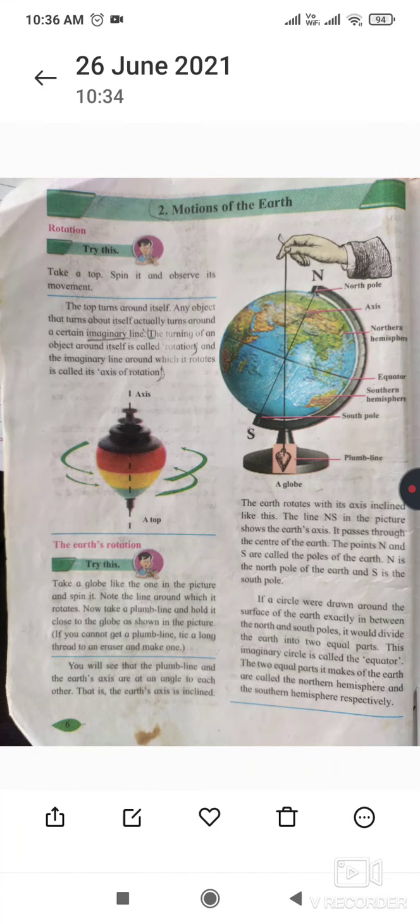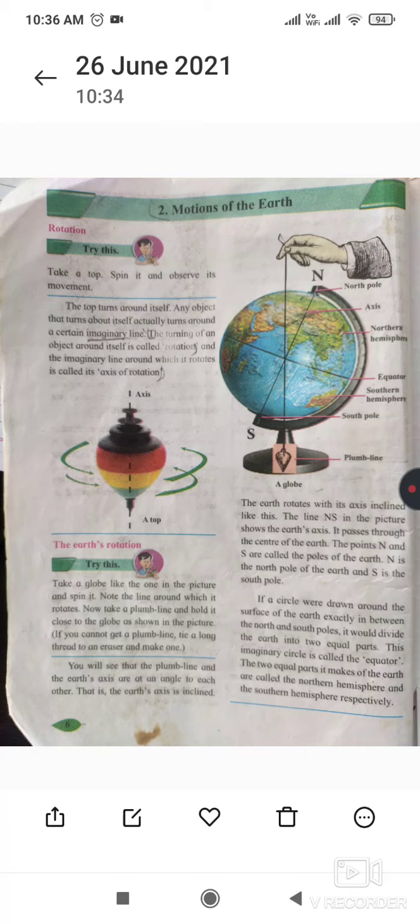Basically, of the planets in the planetary system, only earth bears living beings. No other planets have yet been found with any living things. Life is present on the earth, not on any other planets.